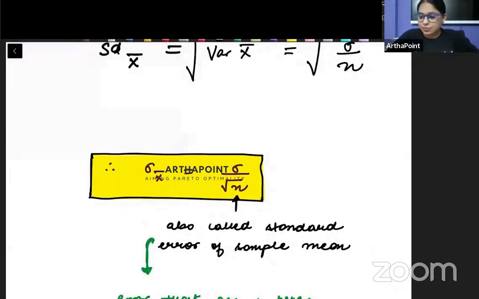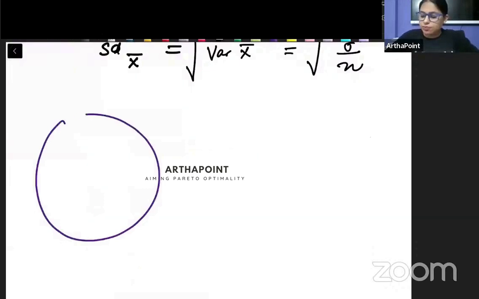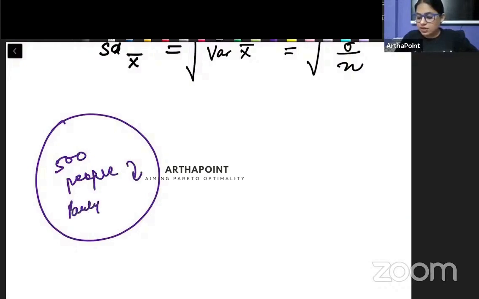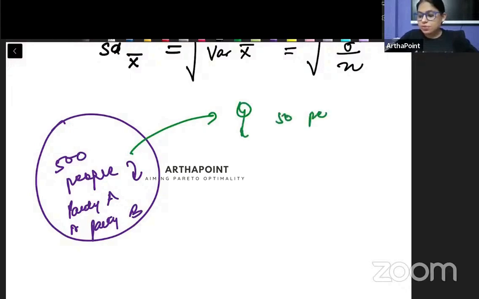Just take another example. Suppose the population is 500 people who are telling me whether they voted for political party A or political party B, and I create a sample of 50 people.